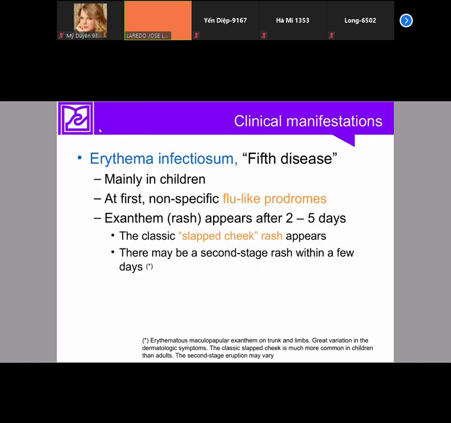So I'm going to say very few words about this erythema infectiosum that appears in children. This is a typical disease that we show when we are children, when we are infected in school. What is erythema infectiosum?